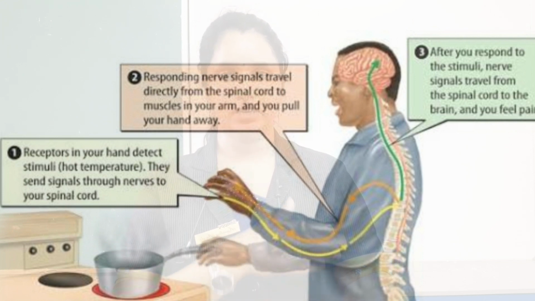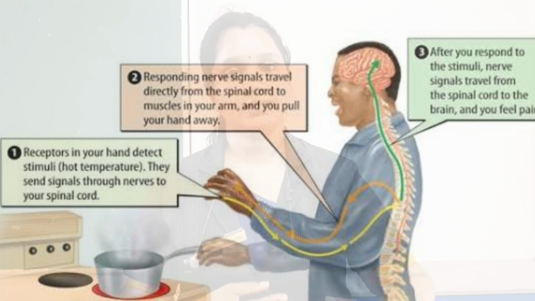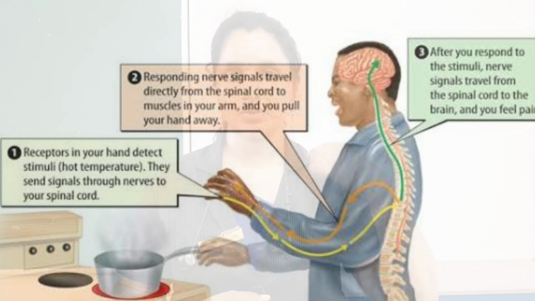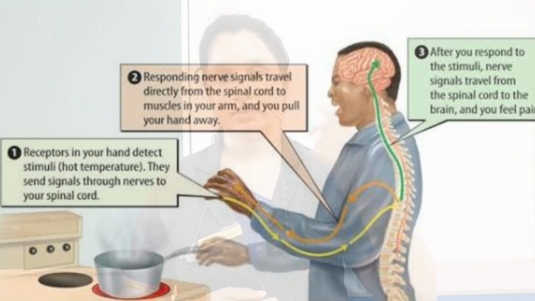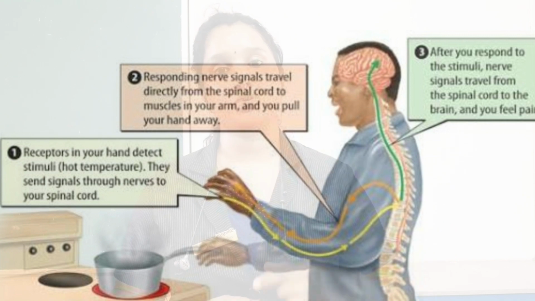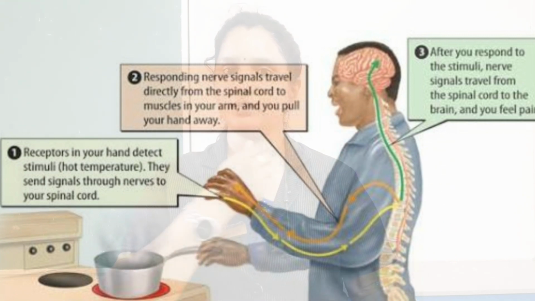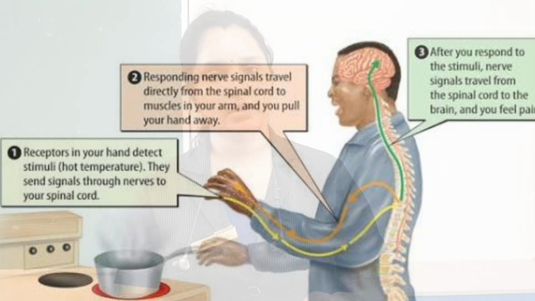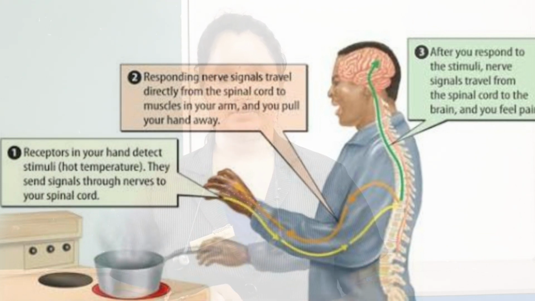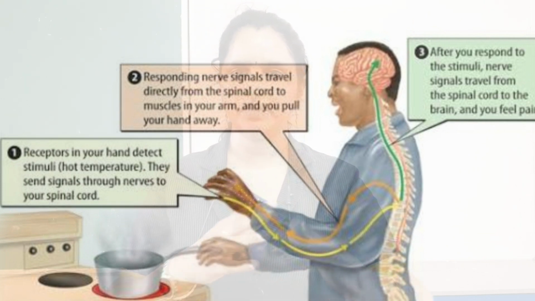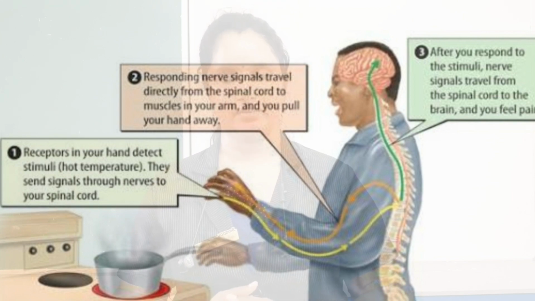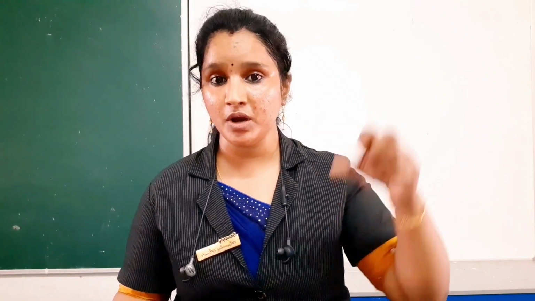These connected nerves pass signals or messages to the brain, that is to the spinal cord, and there are some motor neurons. These neurons in turn pass information to the tip of the fingers. Within a fraction of a second this is happening. That's why we will pull out, isn't it? When we touch the hot object, we pull out our hands immediately.